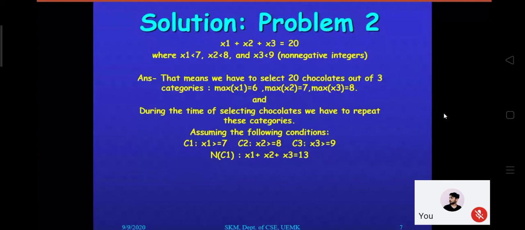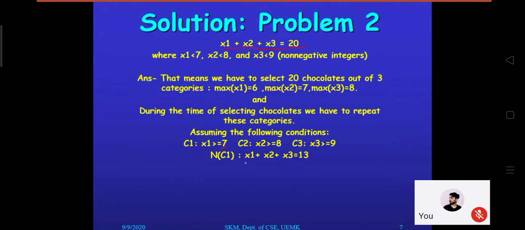The minimum value is 7, so we subtract 7, but we can't apply it to x2 and x3, because 7 is a condition only applicable to the first category of chocolate.